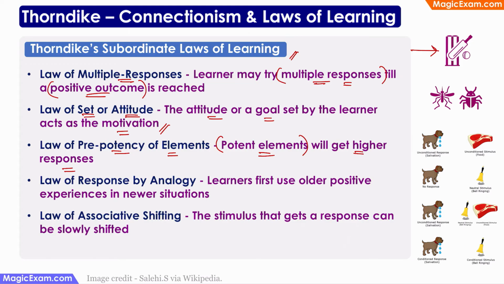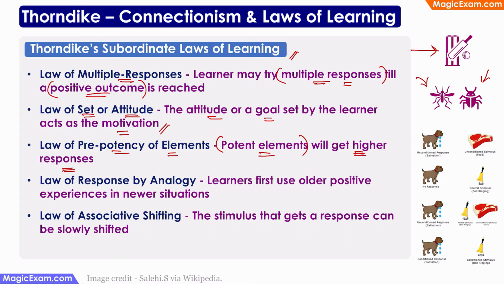For example, I went to a friend's house. I was sleeping in a room, and I saw one small cockroach walking along the corner of the room. It was a stimulus, right? But it was not strong enough for me to respond to it. So I chose to ignore the cockroach. But there were also some mosquitoes in the room, and these mosquitoes were biting me. So the mosquitoes were a more potent stimulus. Therefore, I chose to get up and kill the mosquitoes before I went back to sleep. So a more potent element or a more potent stimulus or a stronger stimulus will get a stronger or a higher response.